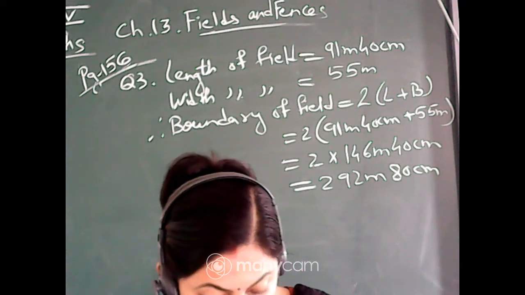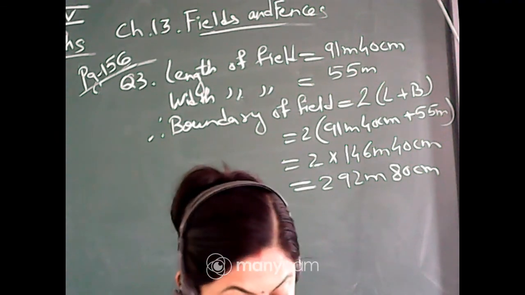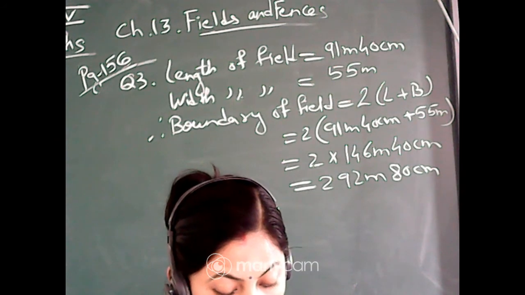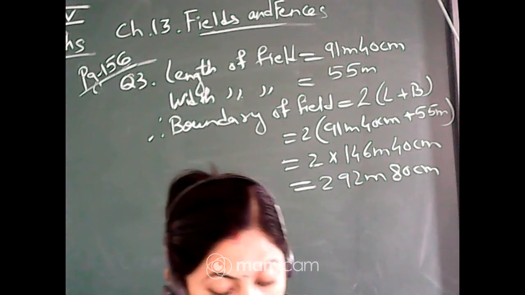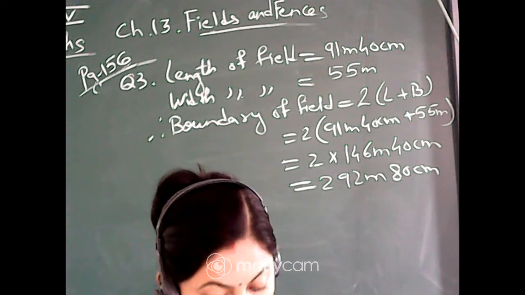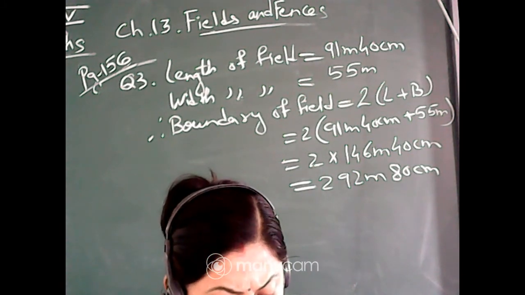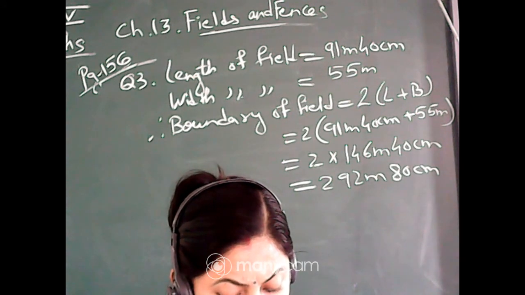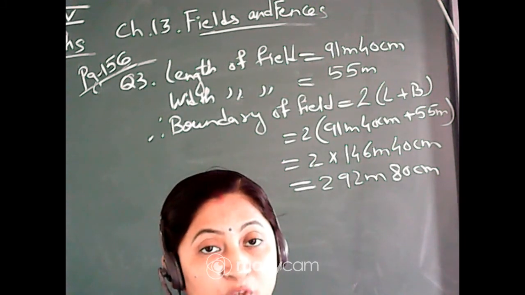Come to question number 2 of page 160. How many small squares of size 1 centimeter are there in this big green square? Yes, there is a big green square, and inside that two horizontal and vertical lines are there, and again it is, I think the total number of squares is 36. Okay, it is 36. So write the answer as 36. Total number of squares 36.